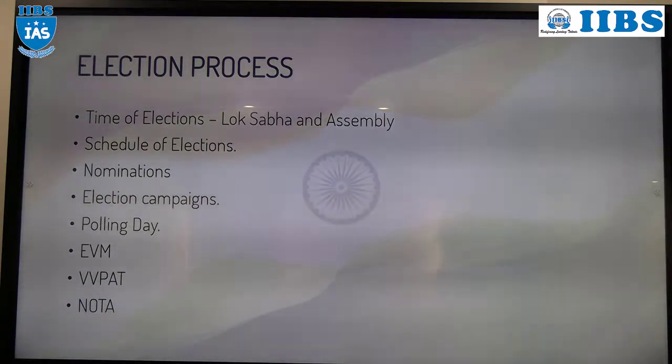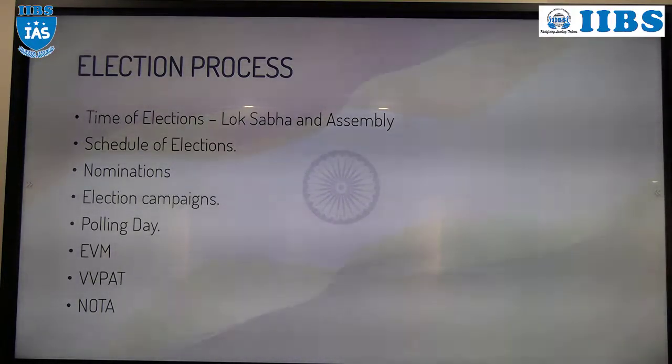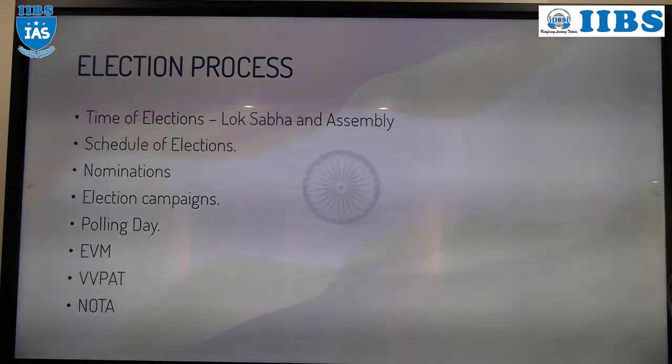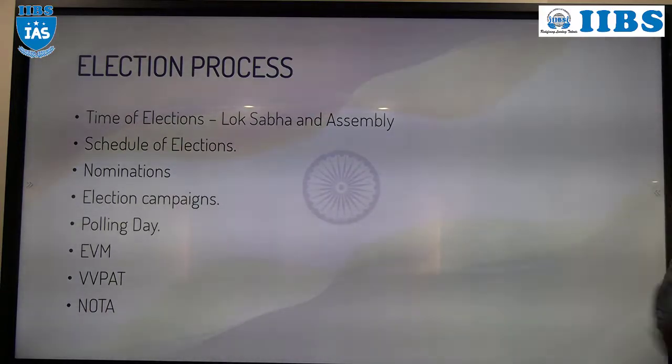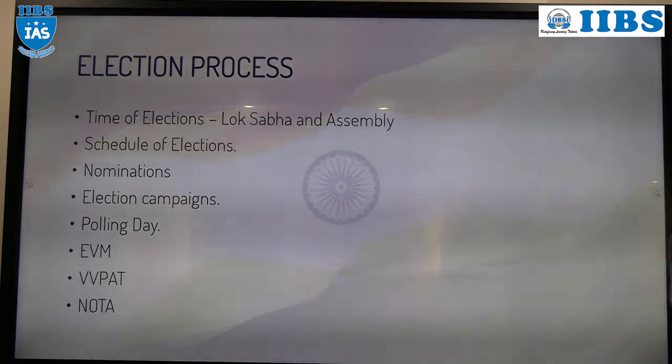That paper will not be given to you. It is kept for future reference. If any dispute arises in the counting, they will check it. Understood all of you? So that is VVPAT.